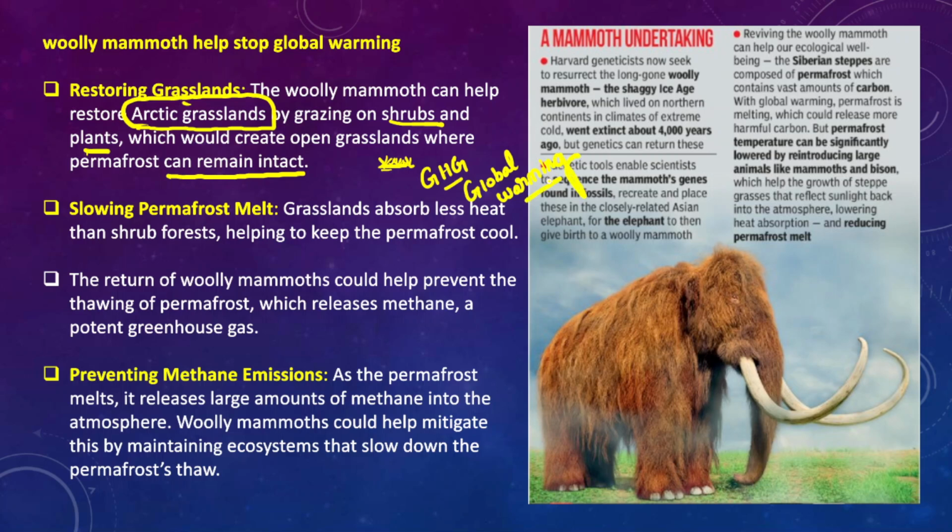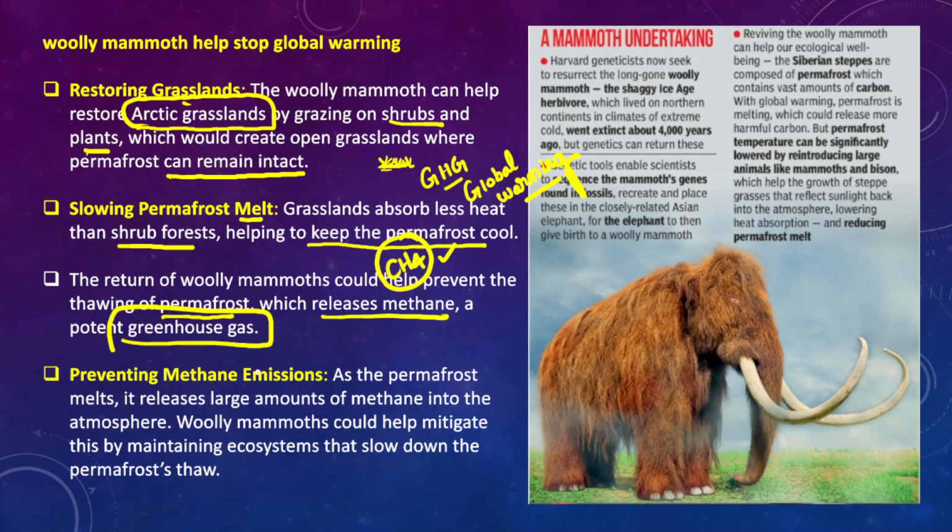And apart from that, when we have woolly mammoths, they can also slow down the permafrost melt, because grasslands absorb less heat than shrub forests, thereby helping to keep the permafrost cool. In fact, if we are able to revive the woolly mammoths, that could help prevent the thawing of permafrost, which releases methane, a potent greenhouse gas. If permafrost is exposed to the atmosphere, it could release methane, and methane is a potent greenhouse gas that would further lead to global warming and climate change.